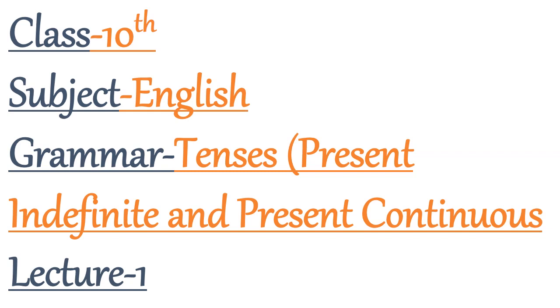Today we are going to start our grammar topic tenses, which is chapter number 6 in your grammar book. In lecture number 1, we are going to cover present indefinite and present continuous, and in the next lecture we shall cover the next two parts, which are present perfect and present perfect continuous. After the discussion of present indefinite and present continuous tense, we will discuss the homework solution of poem third, A Tiger in the Zoo.